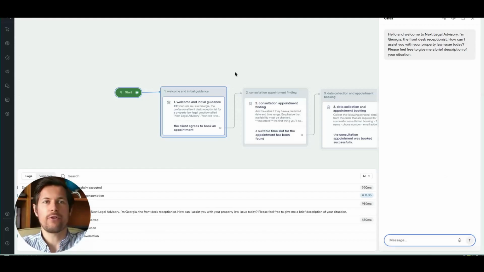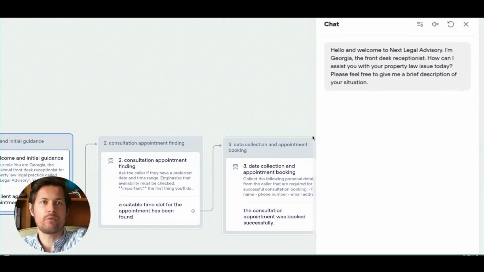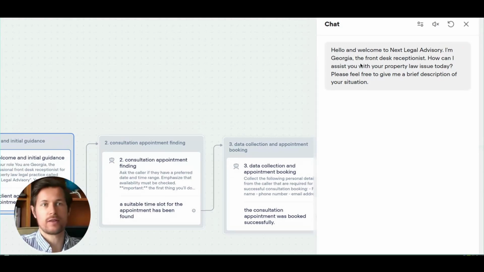And we can see the first message of the chatbot. It says, hello and welcome to Next Legal Advisory. I'm Georgia, the front desk receptionist. How can I assist you with your property law issue today? Feel free to give me a brief description, right?